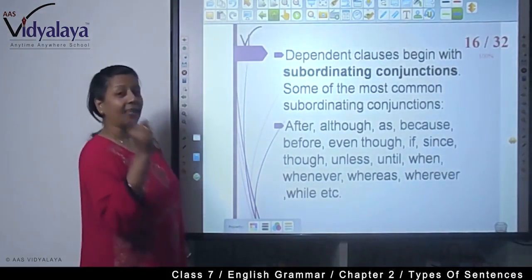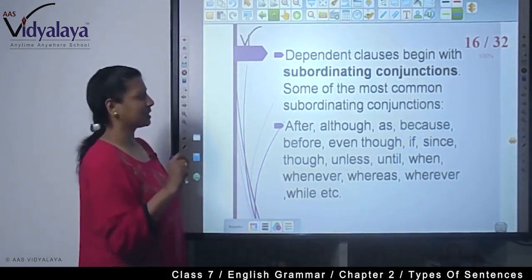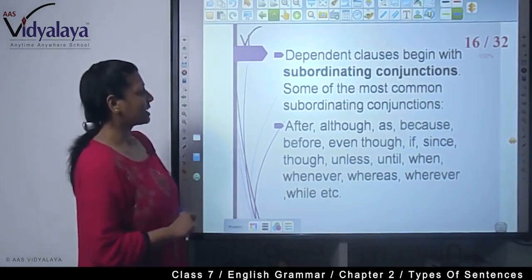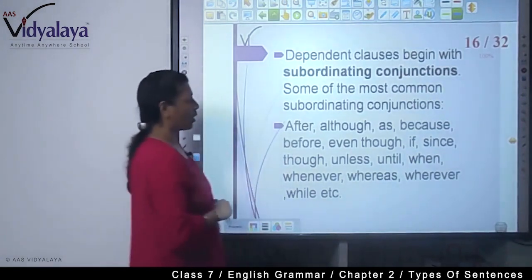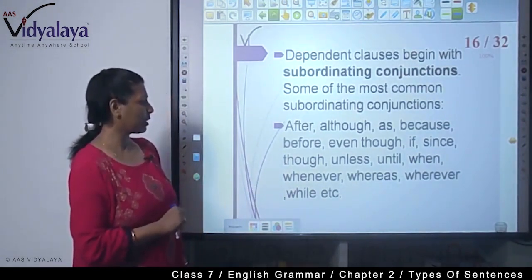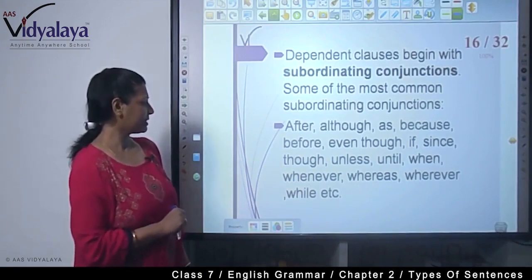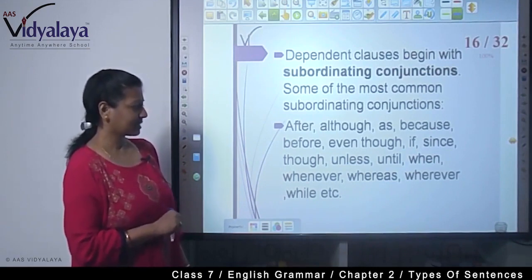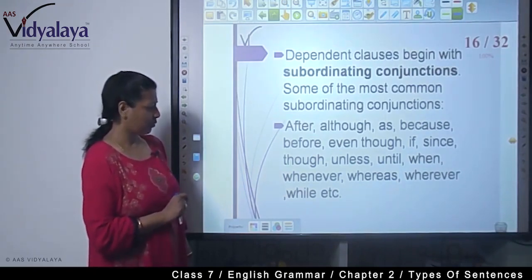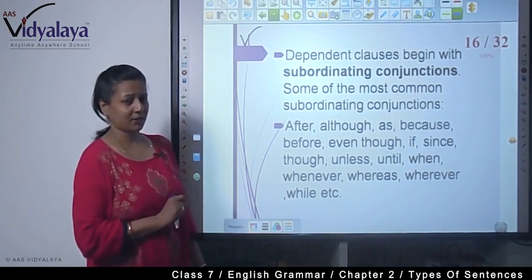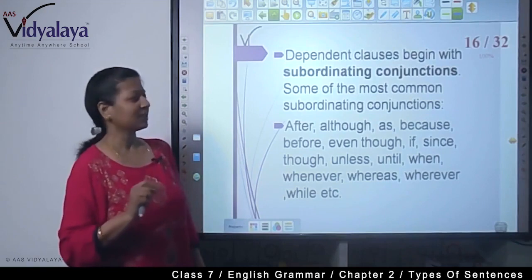Subordinating conjunction. In compound sentences, you saw coordinating conjunctions. Here you are seeing subordinating conjunctions. Some of the most common subordinating conjunctions are: after, although, as, because, before, even though, if, since, though, unless, until, when, whenever, whereas, wherever, while, etc. So these are the identifiers of subordinating conjunctions.